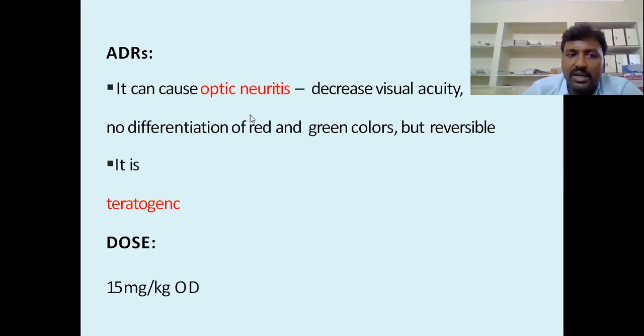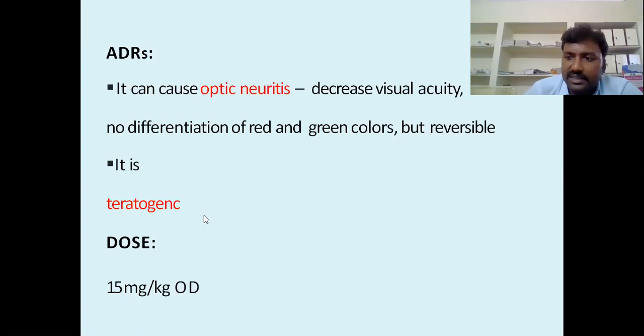It will come and go. When the dose is more, you can get optic neuritis. When optic neuritis comes, you cannot differentiate red and green colors.